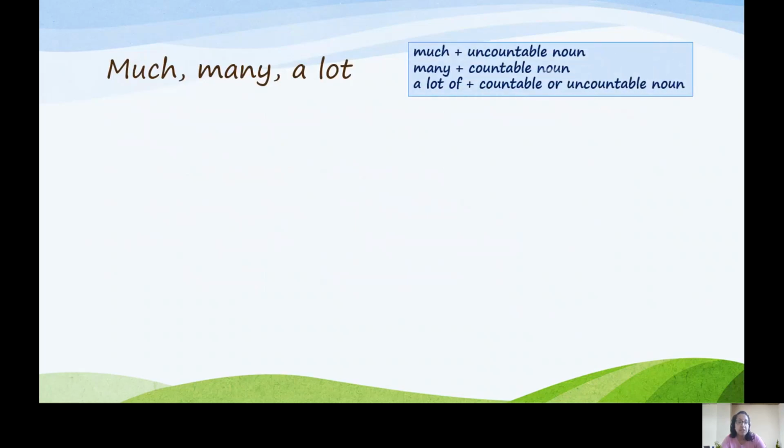So much is used with an uncountable noun. Many is used with countable nouns. And a lot, or a lot of, is followed by a countable or an uncountable noun. For example, she has many friends. She has a lot of friends. Mean the same thing.